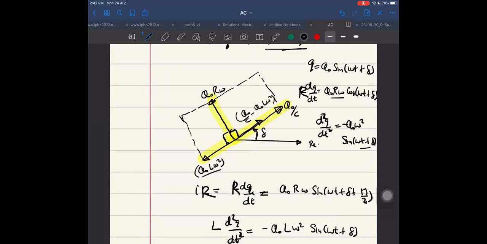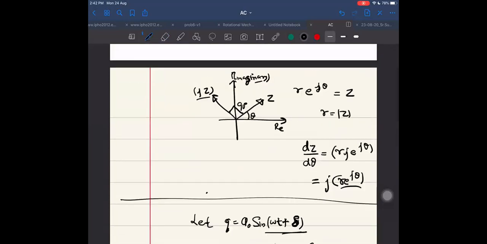Then in this I have to add this, and I will be getting some vector here at an angle phi from the origin. This value is equal to E naught sine omega t plus phi. Yes, that I will be getting finally.